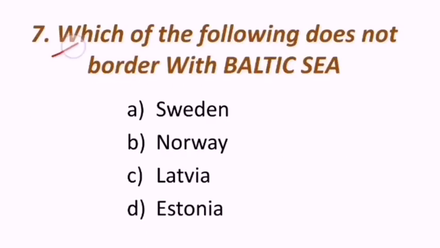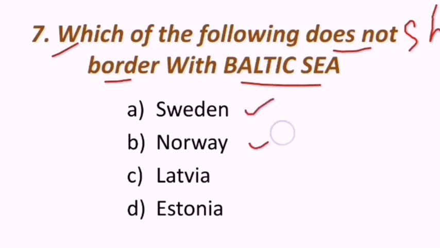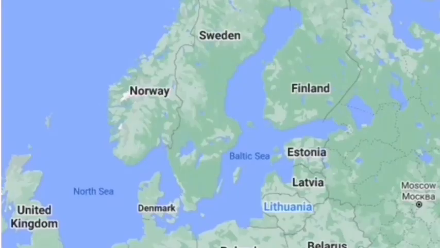Next question reads, which of the following does not share border with the Baltic Sea? Sweden, Norway, Latvia, Estonia. Look at the Baltic Sea first. Where is the Baltic Sea? This is the Baltic Sea. So Finland is there, Estonia is there, Latvia is there, Lithuania is there, Poland, Denmark.